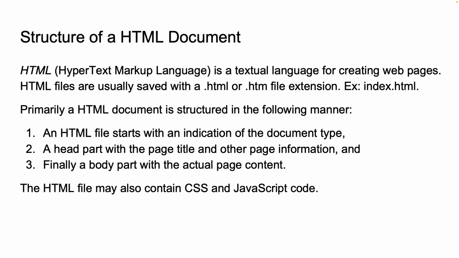Here's a quick look at the parts of an HTML file. The document starts with a doctype declaration, which tells the browser what type of document to expect. Think of it as the blueprint's cover page. Then comes the head section, which includes the page title and other metadata. This is like the attic of a house, storing information about the house, but not visible to people outside or inside. Finally, there's the body section, where the actual content of the web page lives, like the rooms in a house where people spend most of their time.